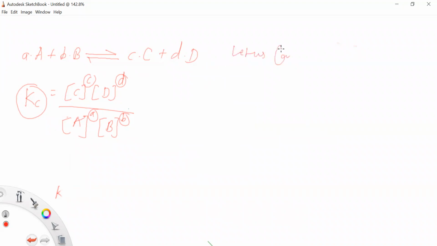Let us consider a reaction for this, that is a A, that is gaseous, plus b B, this is also gaseous, in equilibrium with c C, gaseous, plus d D, this is also gaseous.